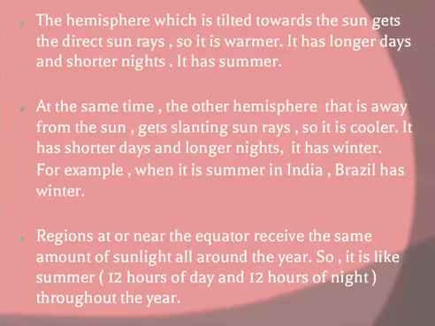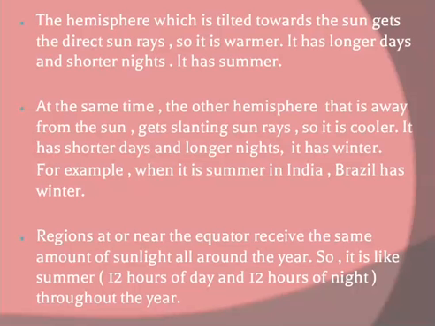The hemisphere which is tilted towards the sun gets the direct sun rays, so we consider it warmer. It has longer days as well as shorter nights. We call it the summer season. At the same time, the other hemisphere that is away from the sun gets slanting sun rays, so it will be cooler. It has shorter days and longer nights. So we consider it as winter. For example, when it is summer in India, Brazil will face the winter season.